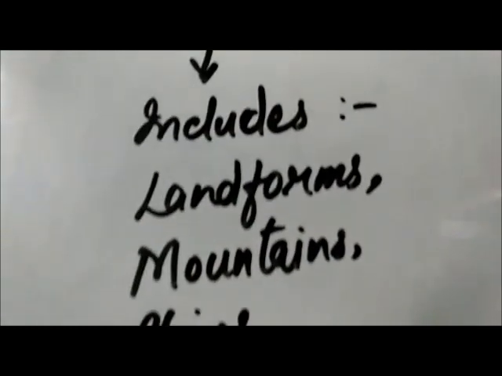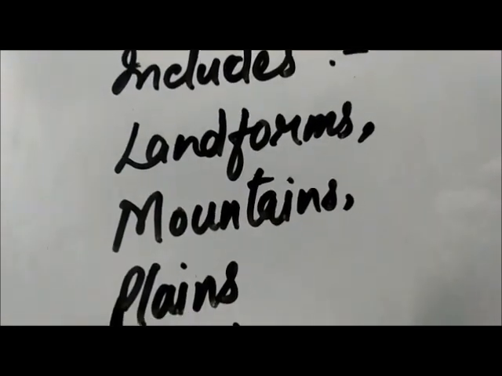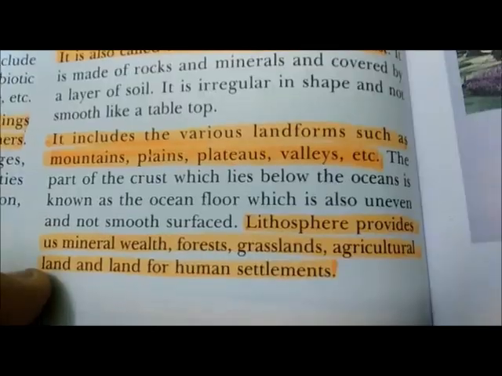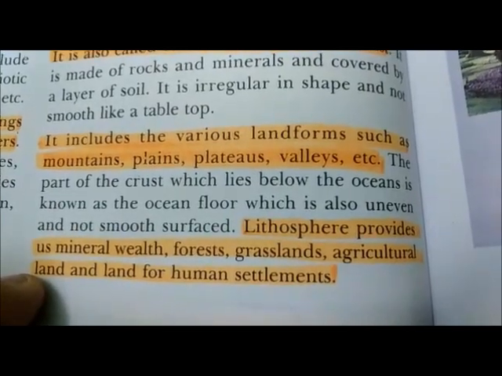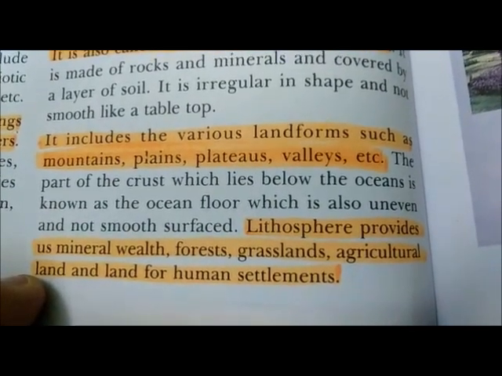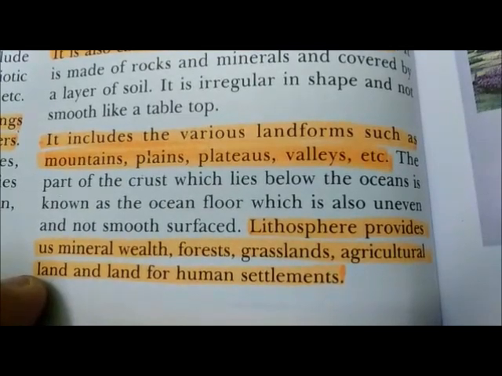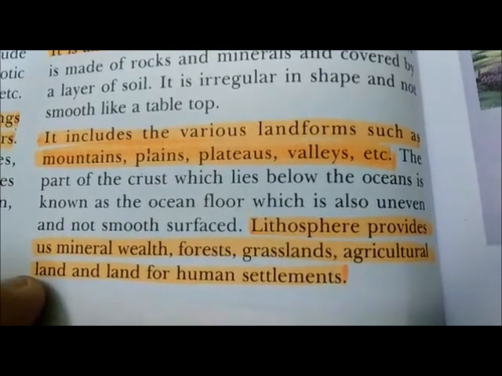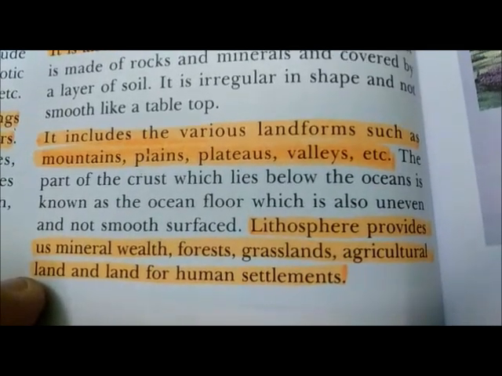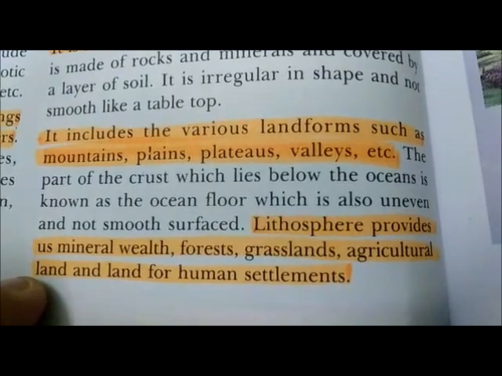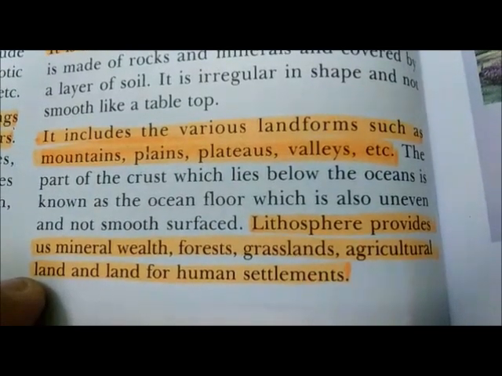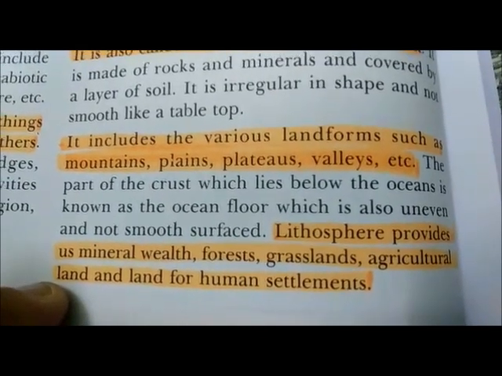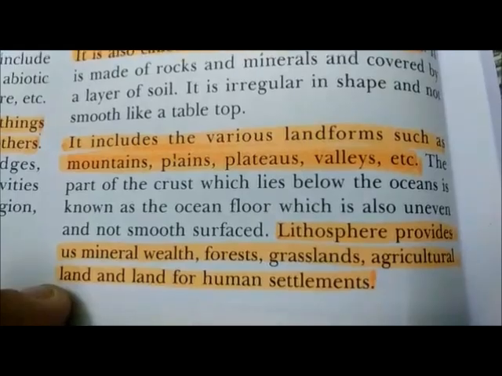It includes various landforms like mountains, plains, plateaus and valleys. The same land part covered by ocean is termed the ocean floor, part of the lithosphere. Lithosphere provides us mineral wealth, forests, grasslands, agricultural land and land for human settlement. Settlement here means the houses and market areas that were built on the land.